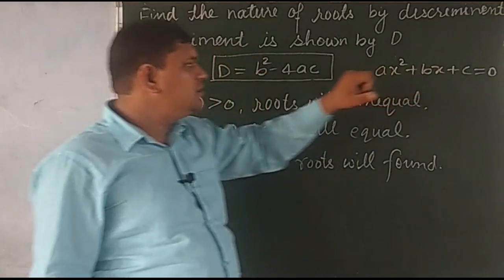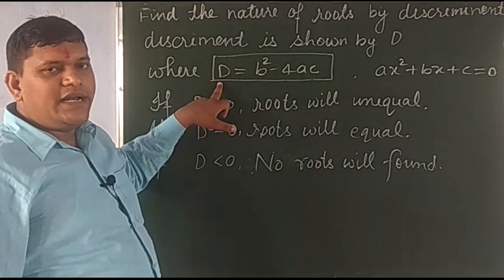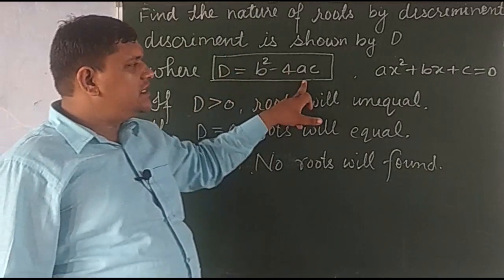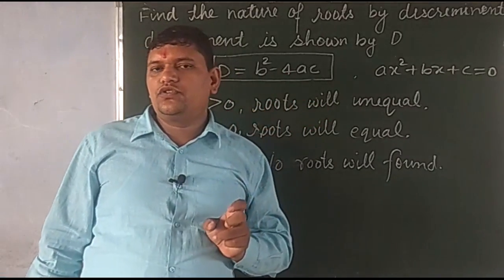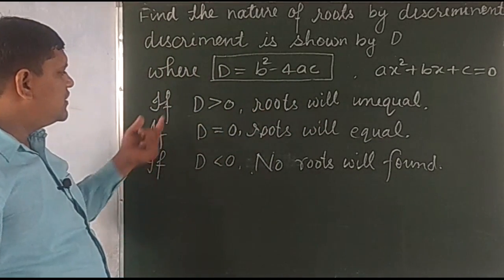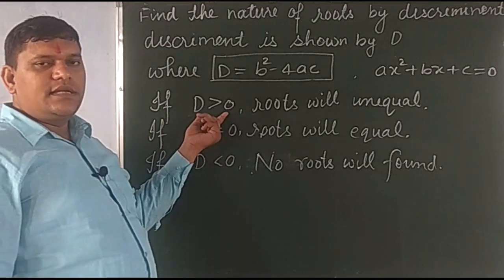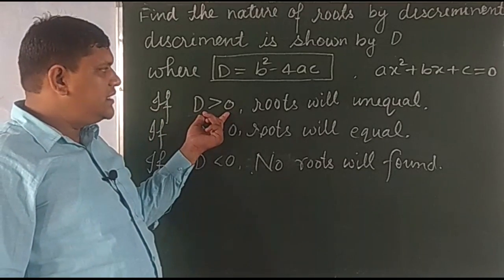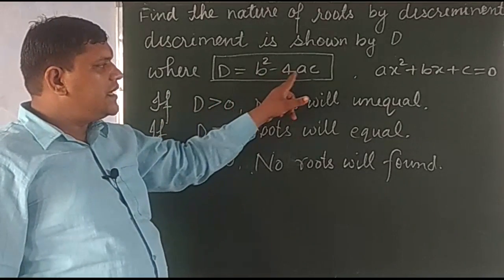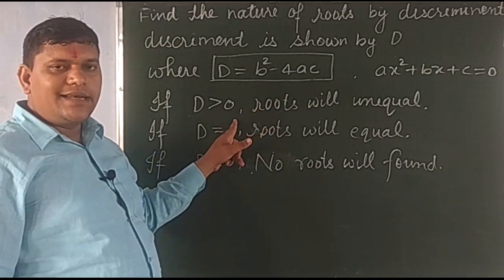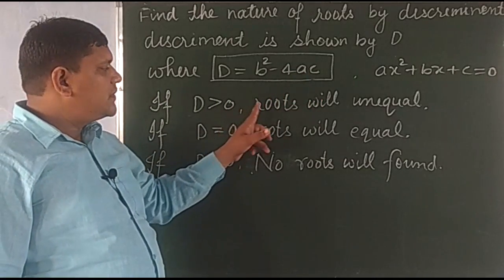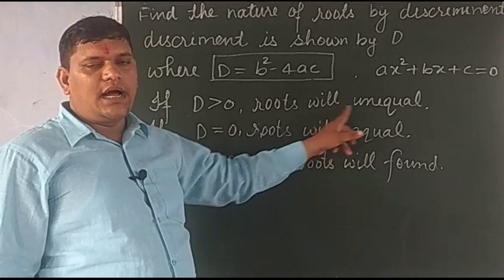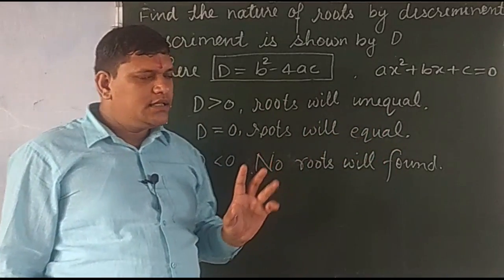So once again, when there is any quadratic equation in the form of ax square plus bx plus c is equal to 0, then the discriminant D will be equal to b square minus 4ac. It is used to find out the nature of roots. When D is greater than 0, means b square minus 4ac is greater than 0, then roots will be unequal. Clear?